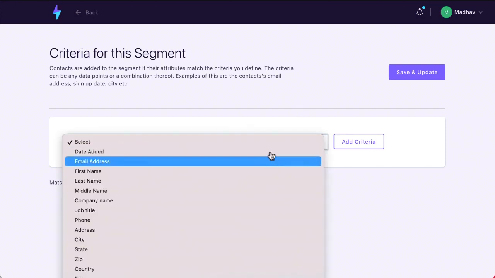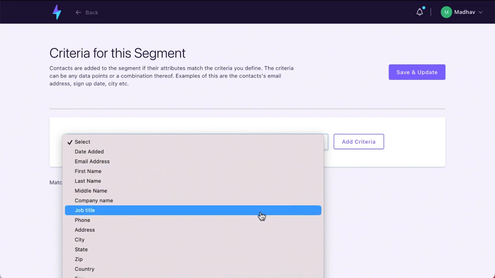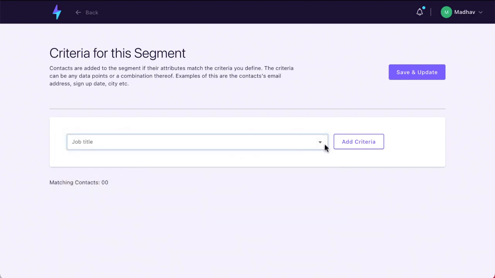So you can select a segment based on the date added, or on the first or last name, or job title. For example, if you're using this autoresponder for targeting only C-level executives, so the job title, yeah, you can do that. You can add criteria.